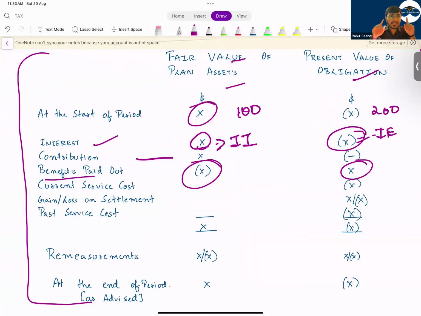And I mentioned regarding the signs, positive sign or negative sign. If you're using positive sign for asset, use negative for liability. If you're using positive sign for liability, use negative sign for asset. Vice versa. Do not confuse in that.